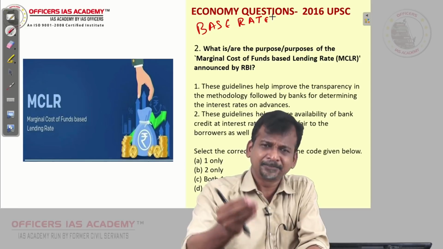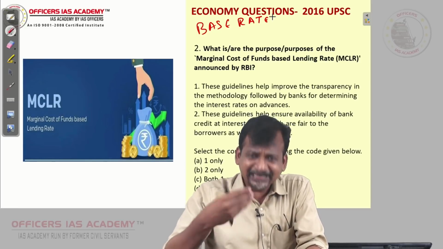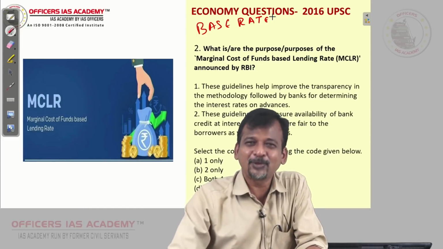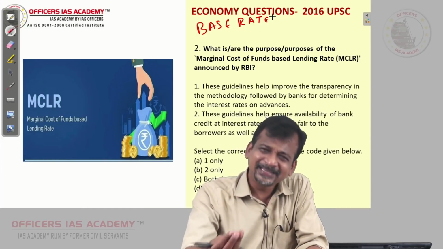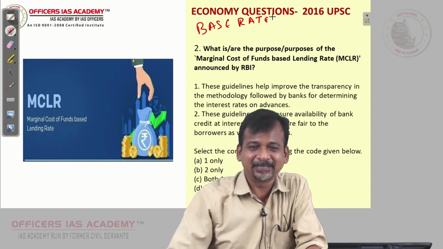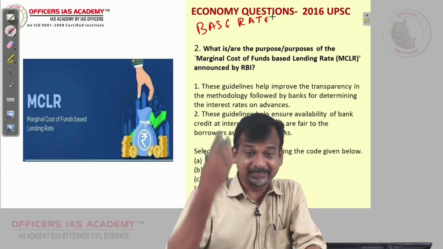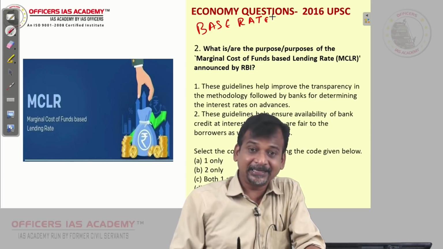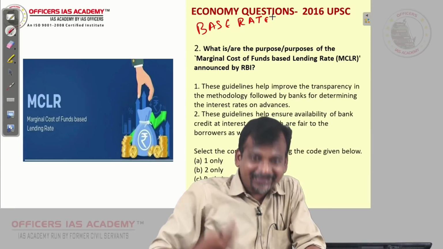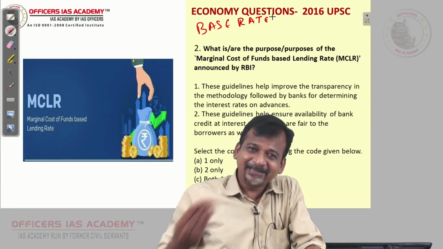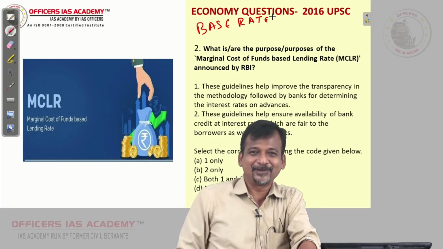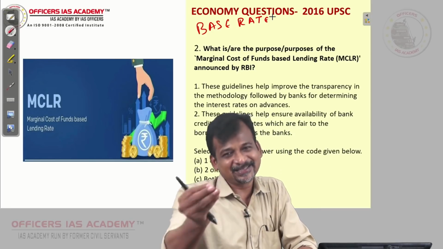Okay, one is banks, when they give loan to their own employees, if they want to encourage their employees, to motivate their employees, they can give loan lesser than base rate, because there is no cheating here. Say when we work in railways, I was earlier in railways, IRTS. At that time, railway passes used to be given. Now to encourage, there is no cheating, free railway passes. Similarly, banks, to motivate their employees, can give loan at lesser than base rate.